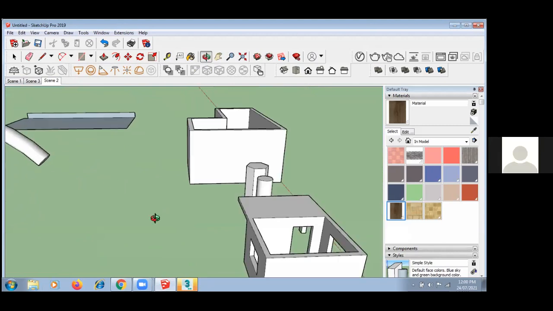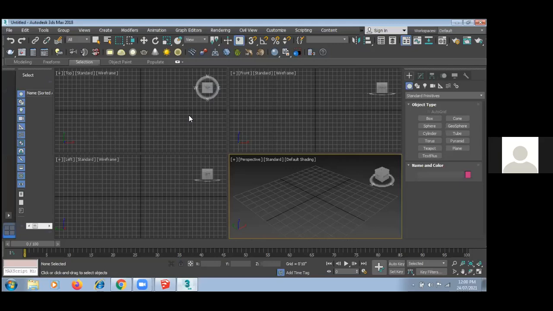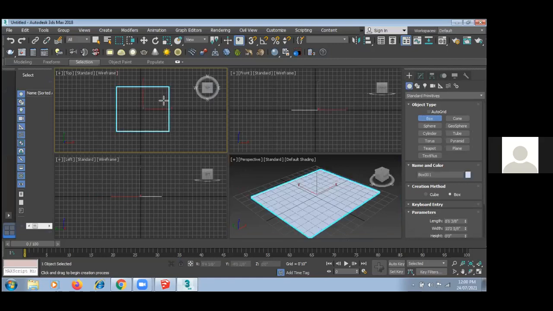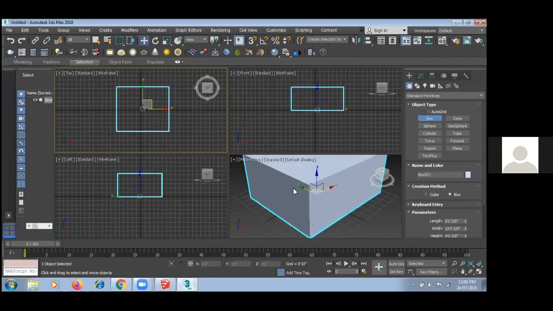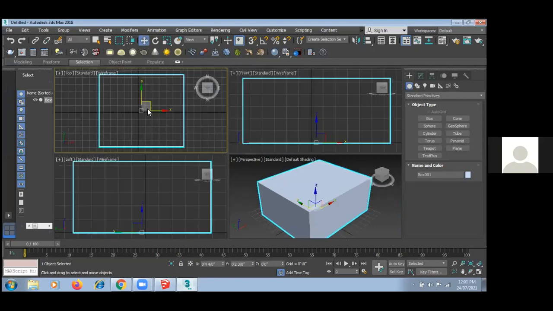Now guys, simultaneously, I will also show you a bit of 3D Max, because this is similar to that. I'll show you Google SketchUp also, and I'll make you understand about 3D Max also. Here also you can see the same things. This is my 3D. Here also I have the same objects like box, but here we have the advantage that you can directly see all 4 views together.